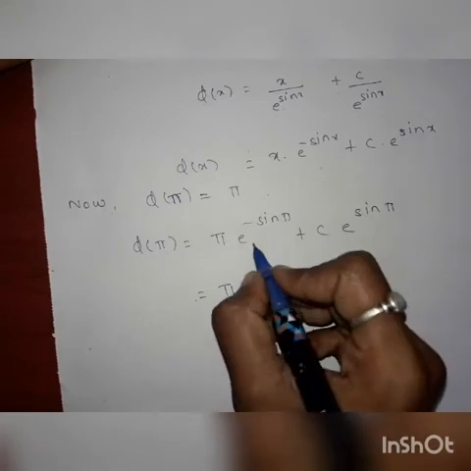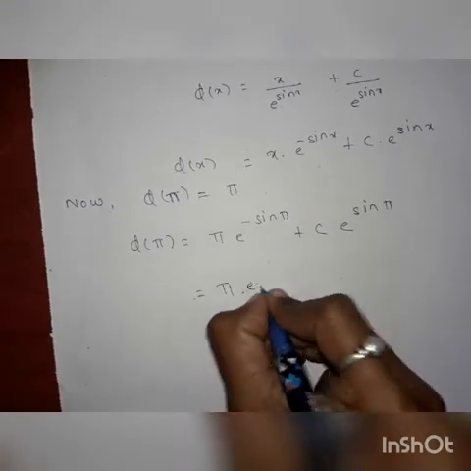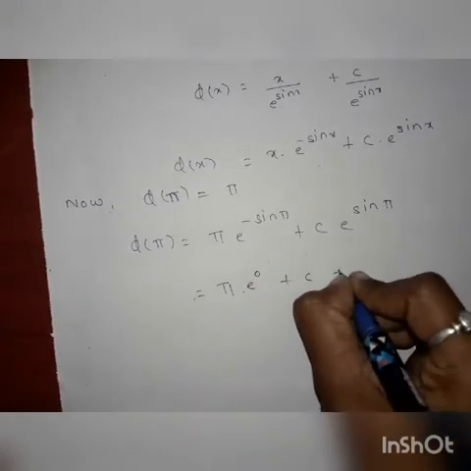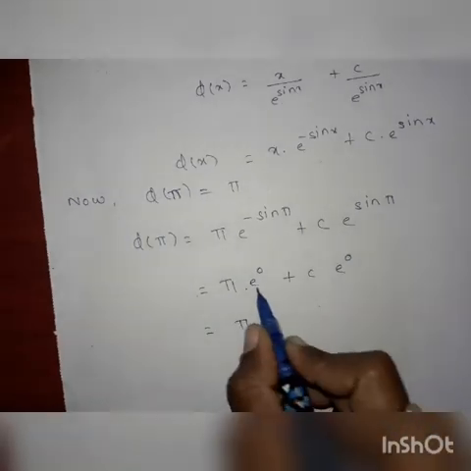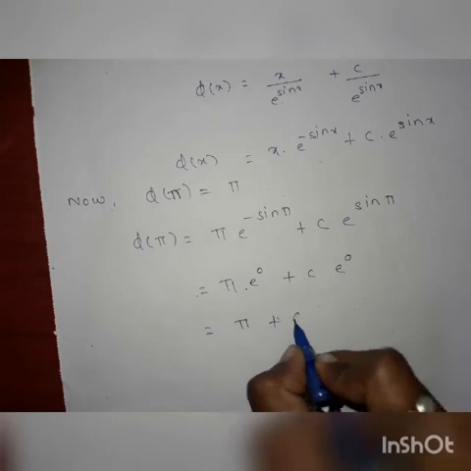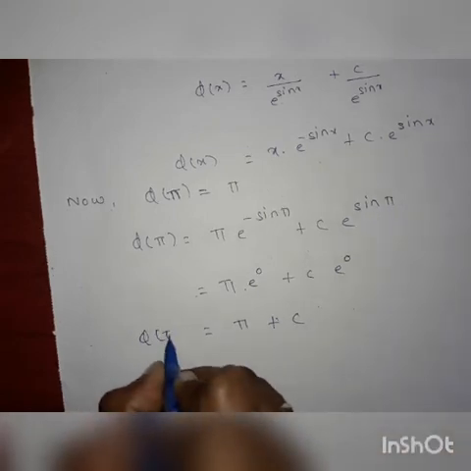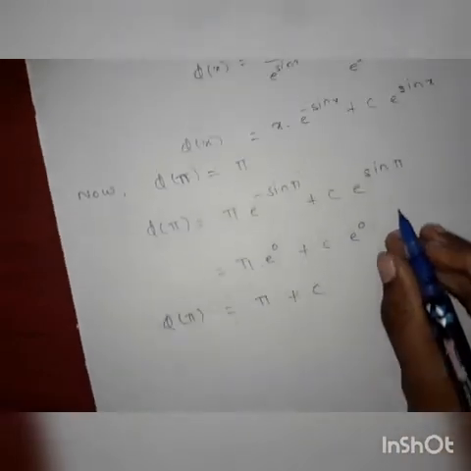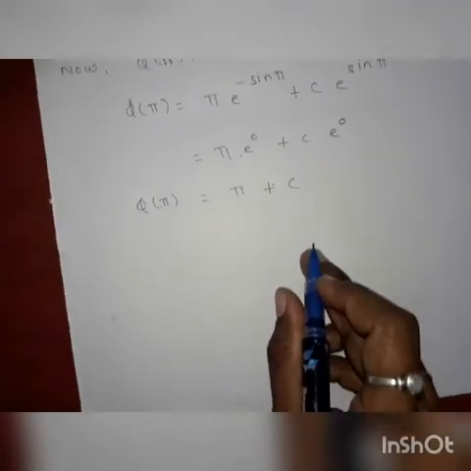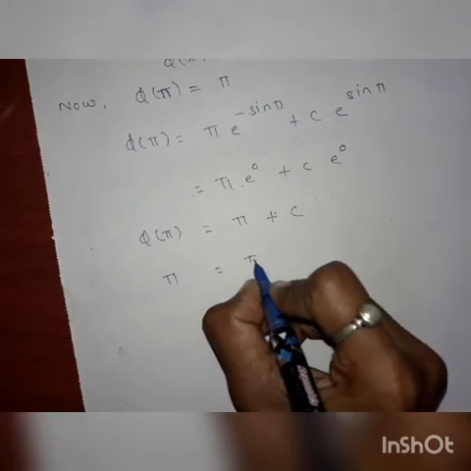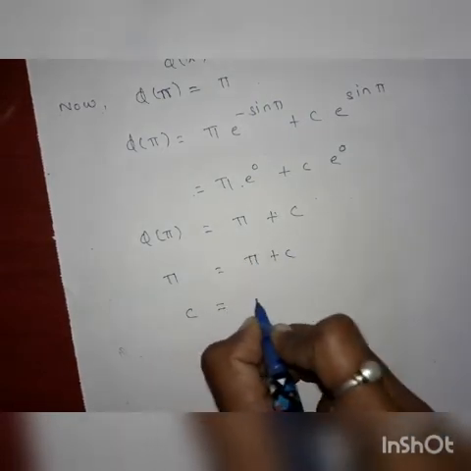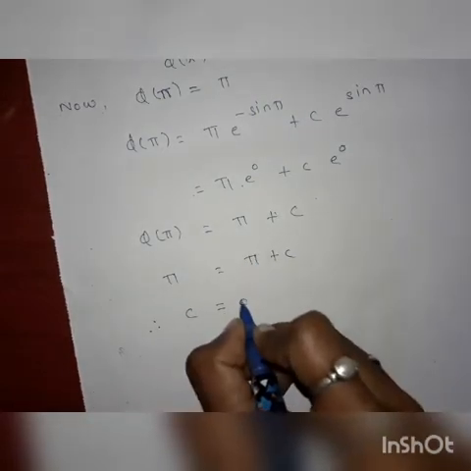We know that sin pi is 0, so e^0 is 1. This is equal to pi plus c. Since phi of pi is equal to pi, pi is equal to pi plus c, therefore c is equal to 0.